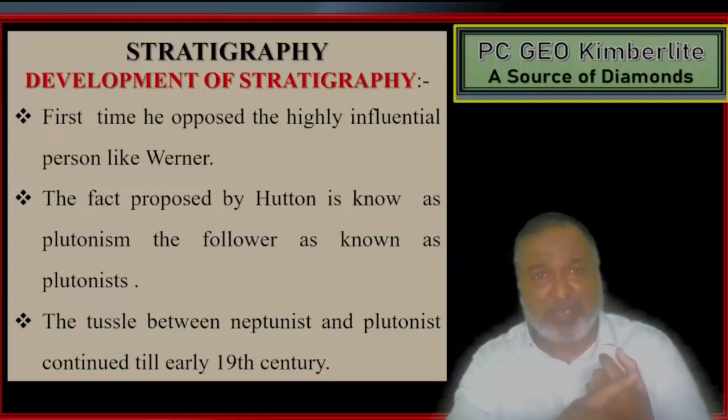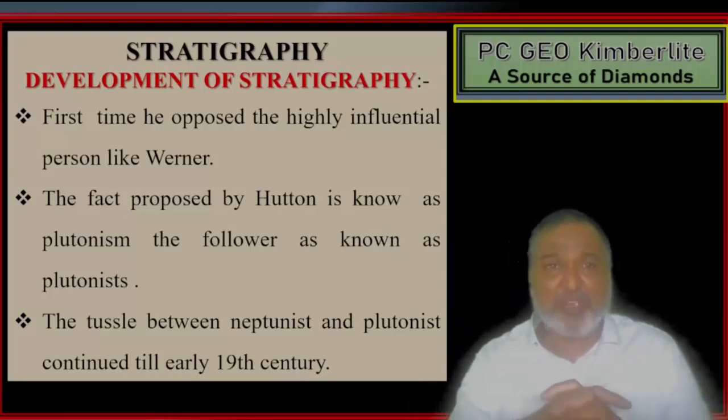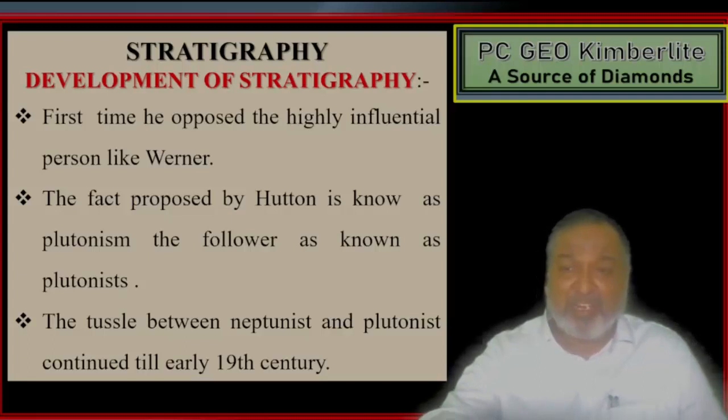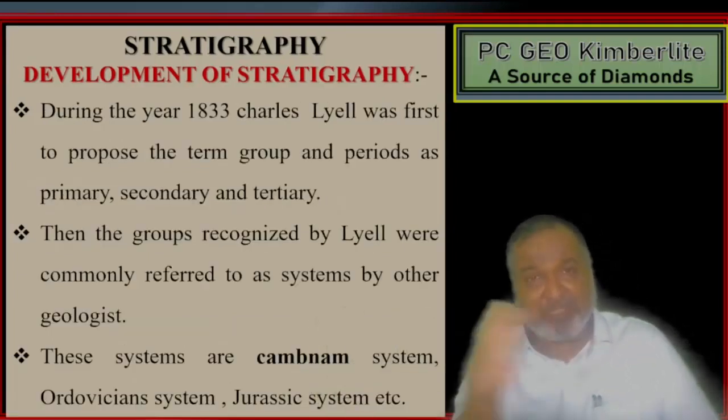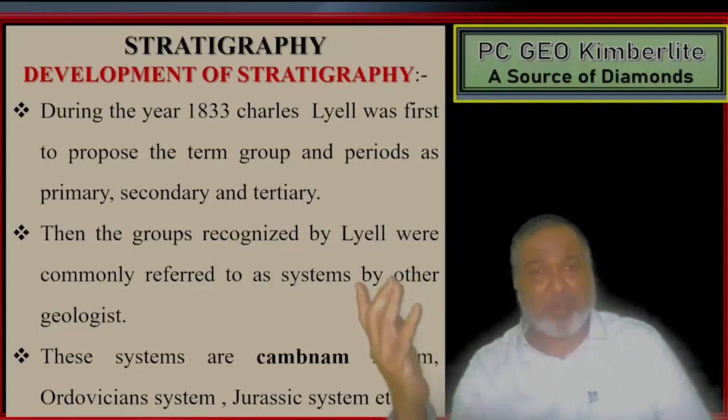For the first time he opposed a highly influential person like Werner, and the view proposed by Hutton is known as Plutonism, and its followers as Plutonists. The tussle between the Neptunists and Plutonists continued till the early 19th century. See, this was a rivalry between two scientists that took place over a long period of time.